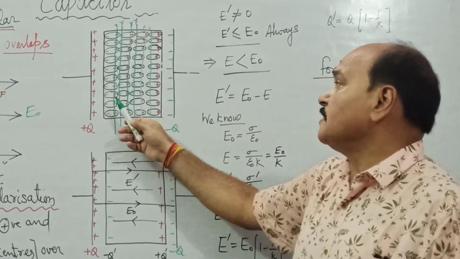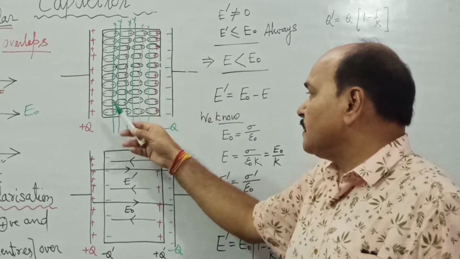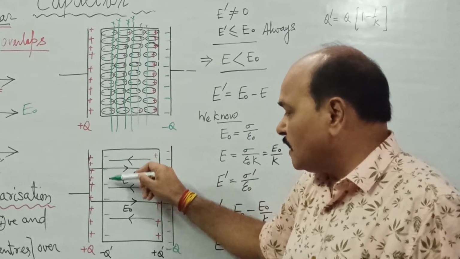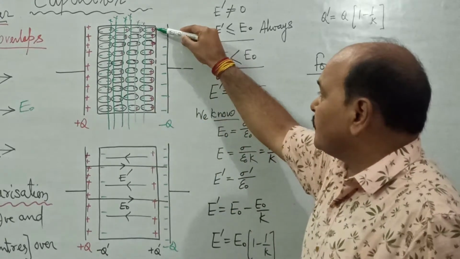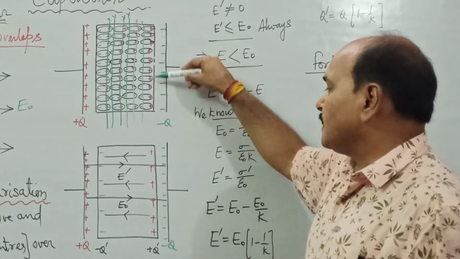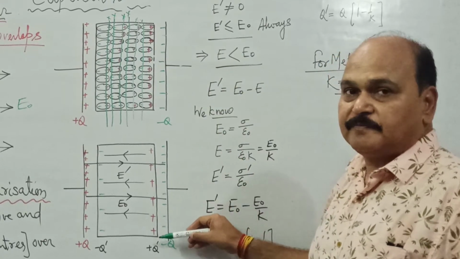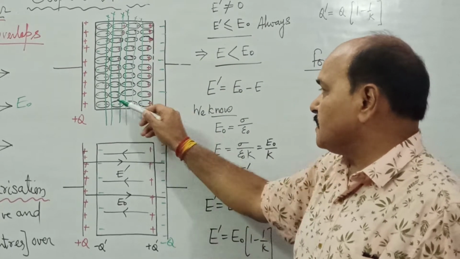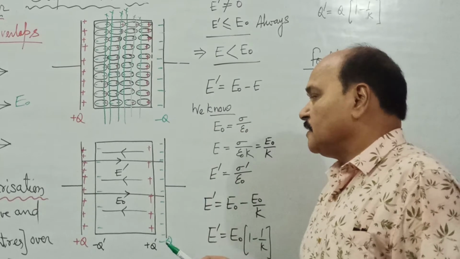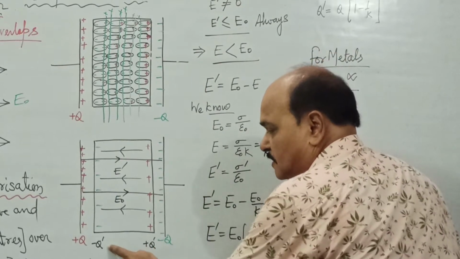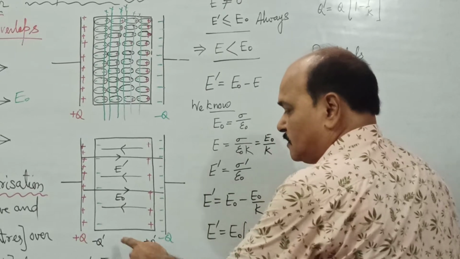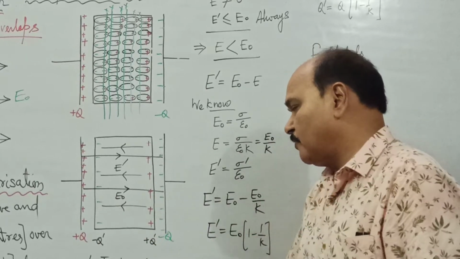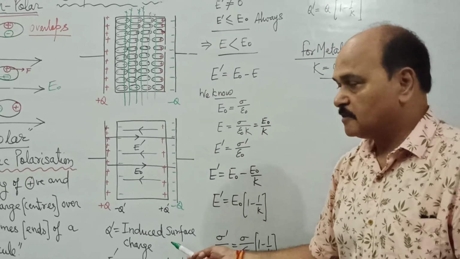The negative charge of the molecules in the first layer towards the left is left, and the positive charge over the right surface, the last layer of molecules, is left. This negative charge Q dash and this positive charge Q dash, we call them induced surface charge.